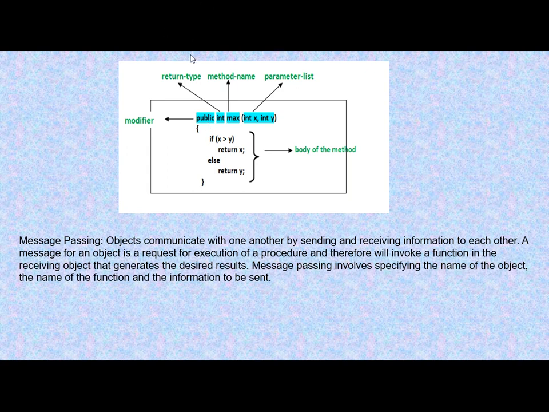We have 4 modifiers, just now we studied. Then this is the return type, which means this method will return integer kind of data type. This is the method name, whatever name you provide to the method. Then inside this bracket, you can see these are the parameters which are passed, that is int x, int y. So these are the parameter list. And inside the braces, here you have some statements which need to be executed. This is called the body of the method. So this is all about method.